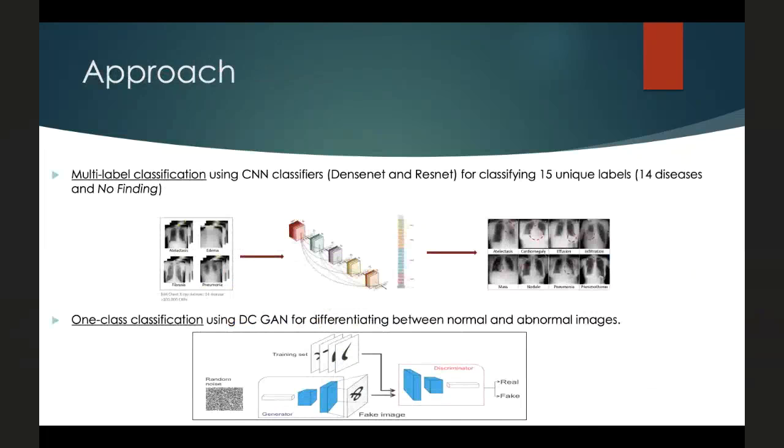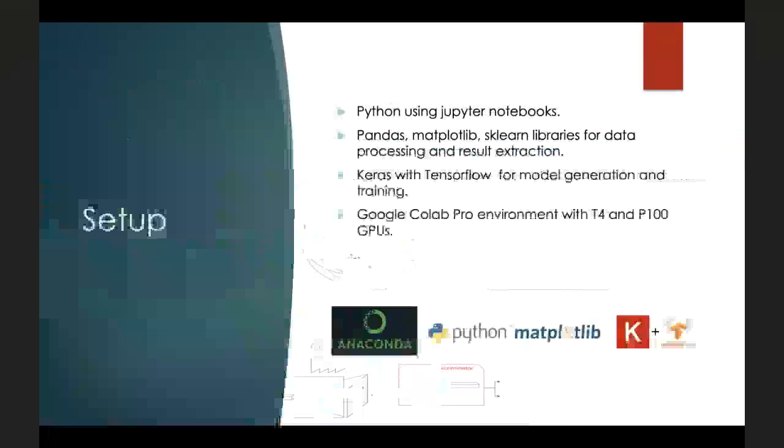Thank you, Prerna. So we have taken two approaches to solve the chest X-ray disease diagnosis problem. One is the multi-label classification using deep convolutional neural networks from pre-trained networks by directly predicting the 15 unique labels. And second is the one-class classification problem using adversarial learning by building a deep convolutional GAN to differentiate between normal and abnormal chest X-ray images. Moving on to the next slide.